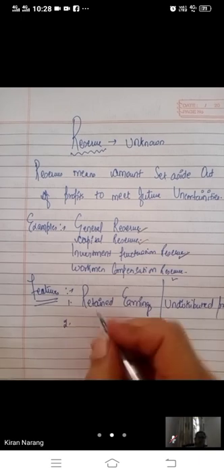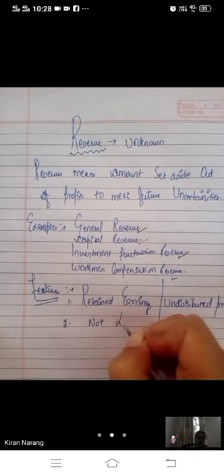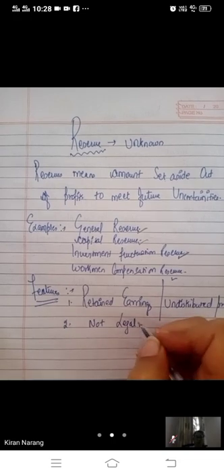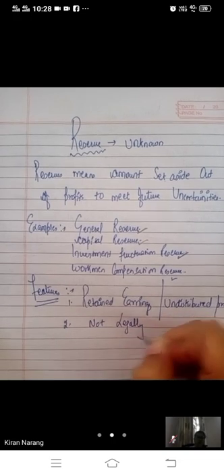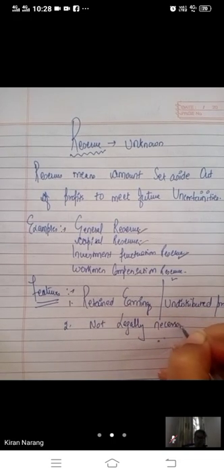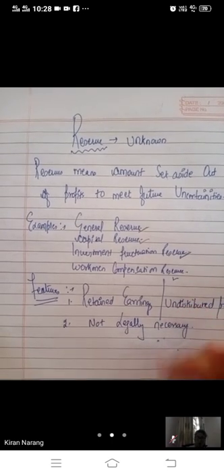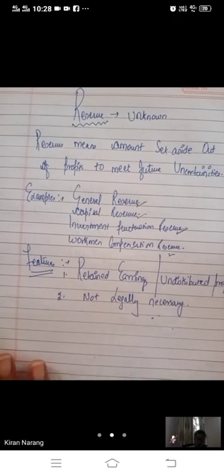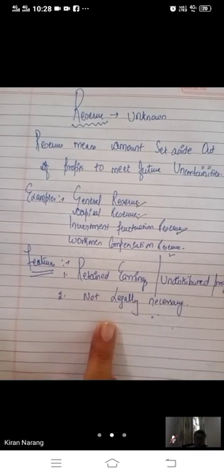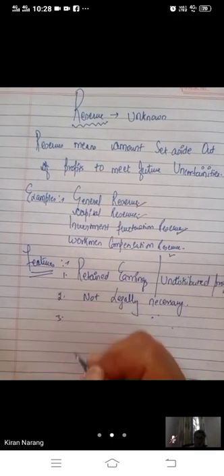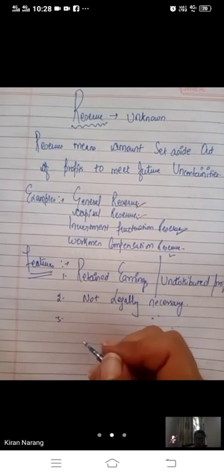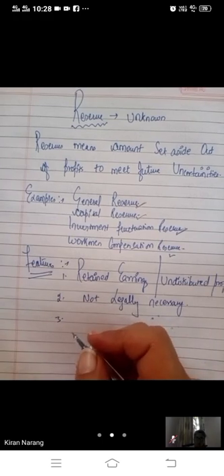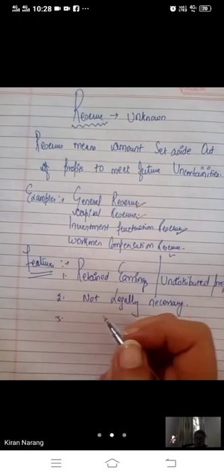Creation of reserve is not legally necessary. Normally, it is not created to meet known liability.